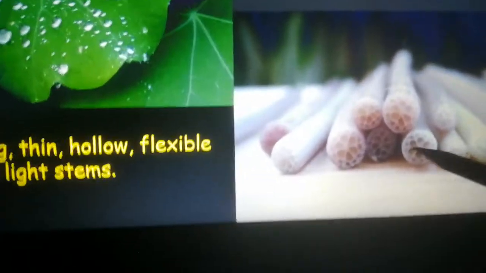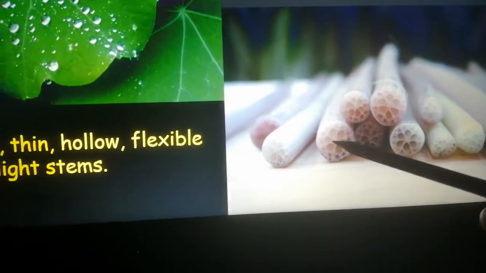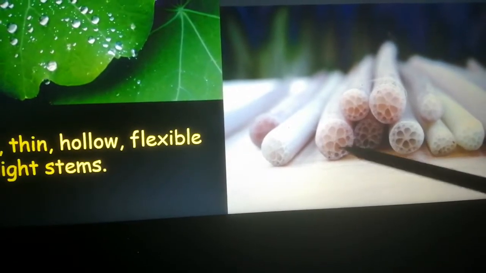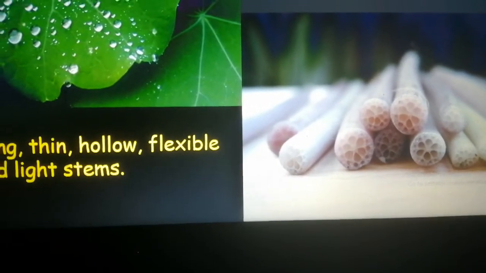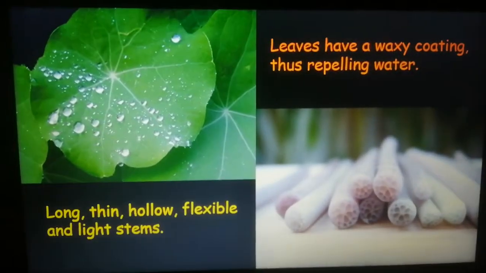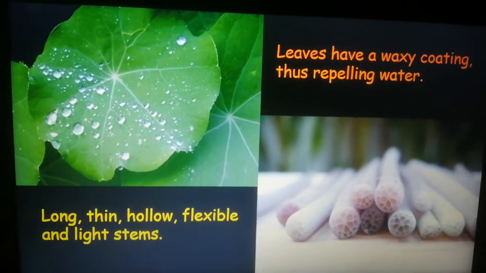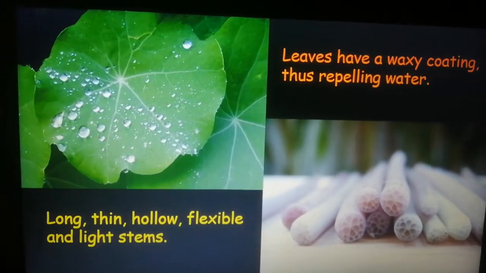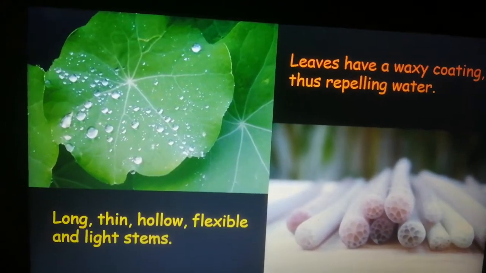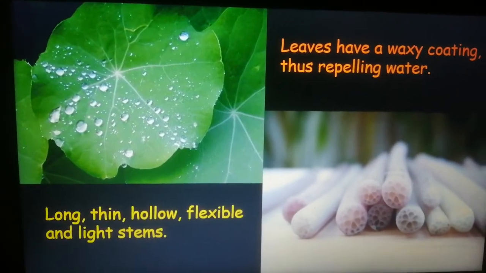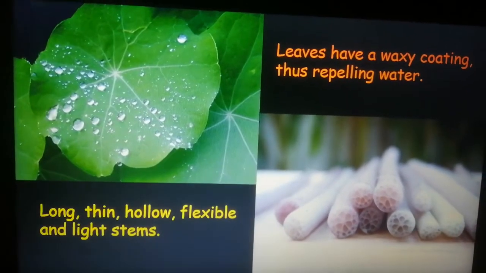Similarly, you can see here, these are the stems. When they are cut, they look like this. So you can see that they are hollow, they have spaces in between them. Yes, these spaces will get filled with air, thus making the stem very light and allowing the leaves of the plant to float on top of the surface. Why? Because the stomata is on the upper side of the leaf, and it is necessary for exchange of gases